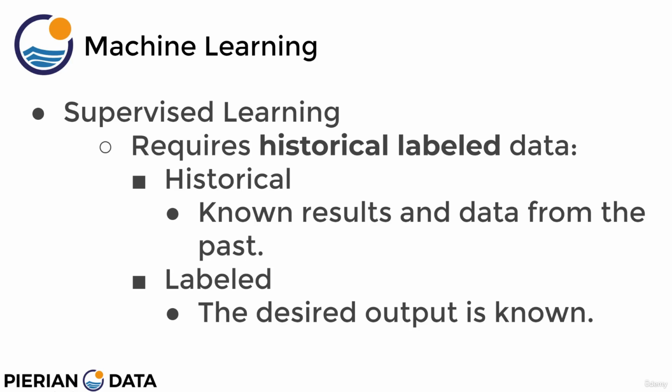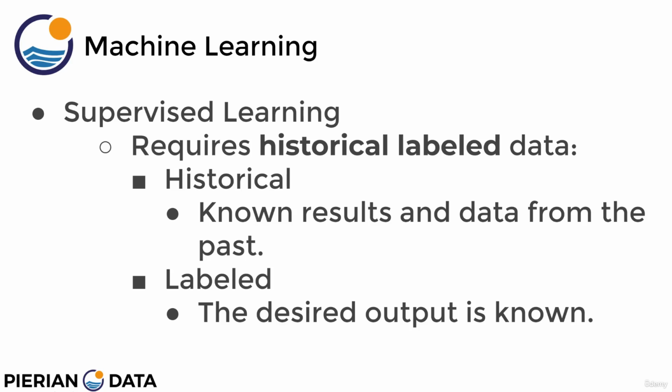Recall that supervised learning requires historical labeled data. And essentially what these two keywords mean is that historical data just essentially tells you that you have known results and data from the past. So for example, if we think about predicting the price that a house should sell at, that's actually a supervised learning problem, as long as we have historical labeled data. Historical just means that we know houses in the past have been sold, and we've been able to look at the various features of the house, such as the square footage, square area, number of bedrooms, bathrooms, etc.